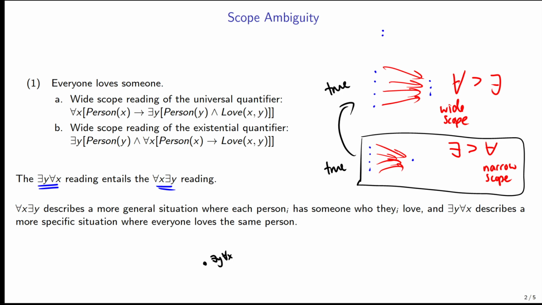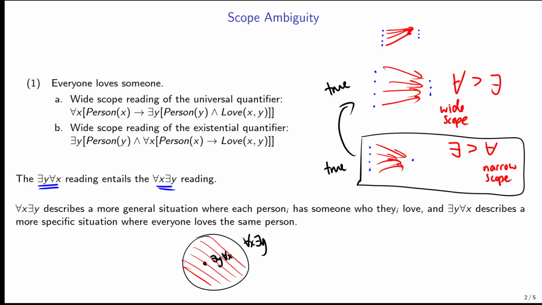So for example, in this case, if there are three people out there, it's still perfectly fine for all people in our universe to like one particular person. This is okay. It's still true. So you could almost think of it as "exists a y for all x" has one particular way of making it work, while "for all x there exists a y" has many different possible ways for this to work.